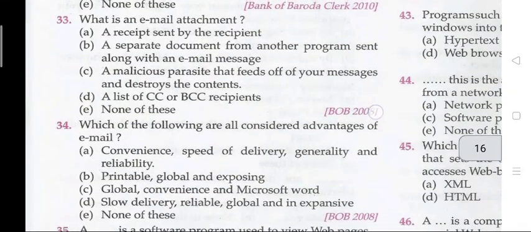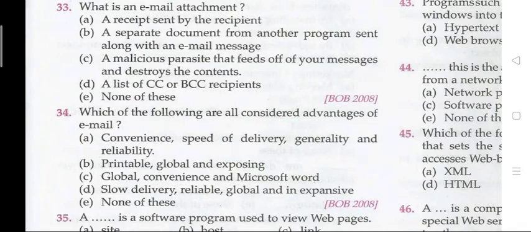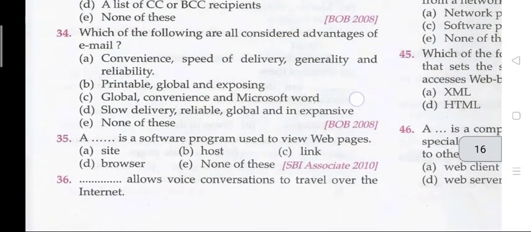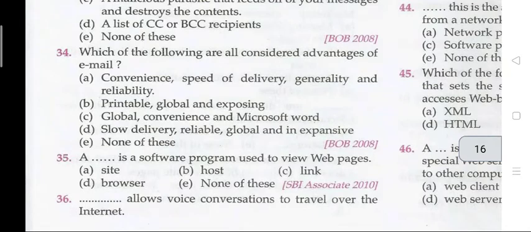Question 33. What is an email attachment? The right answer is B, a separate document from another program sent along with an email message. Question 34. Which of the following are all considered advantages of an email? The right answer is A, convenience, speed of delivery, generally and reliability. Question 35. A dash is a software program used to view web pages. The right answer is 35 D, that is your browser.